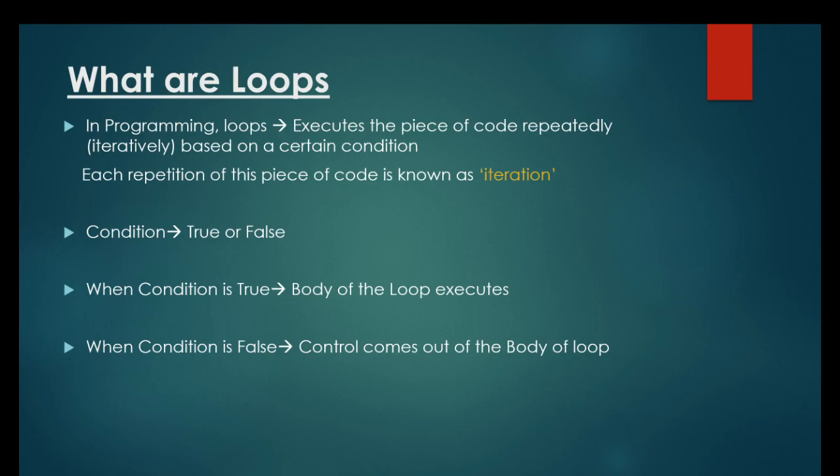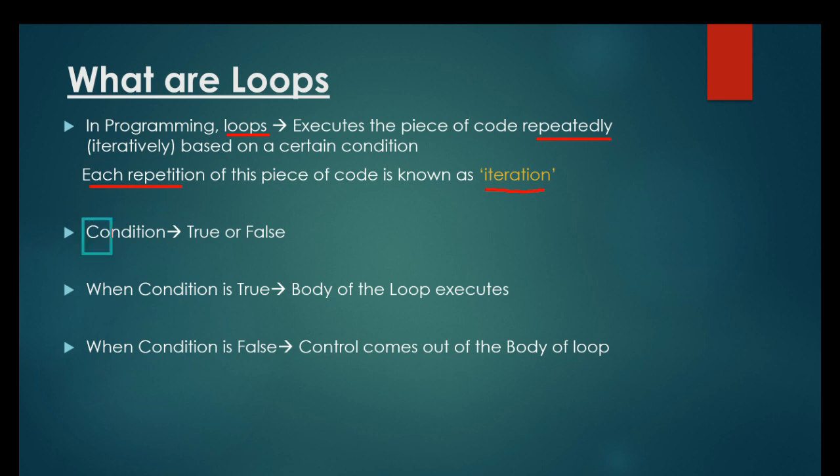What are loops? In programming, loops basically execute a piece of code repeatedly. Another term for repeatedly is iteratively, based on certain conditions. So till the condition is matching, the loop will execute the piece of code again and again. Each repetition of this piece of code is known as an iteration. Let's say we are using a for loop and some statements are written in the for block, and that piece of code is executed 10 times. Each time the piece of code executes is known as an iteration. So it will be the first iteration, second iteration, third iteration, till the 10th iteration.